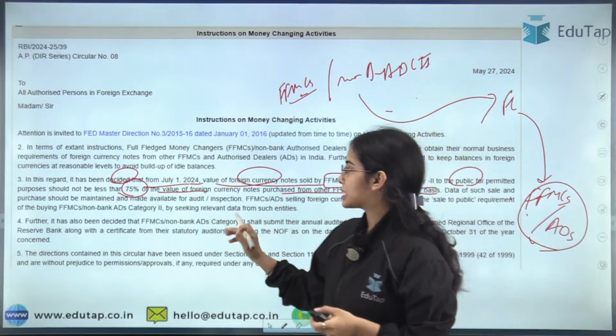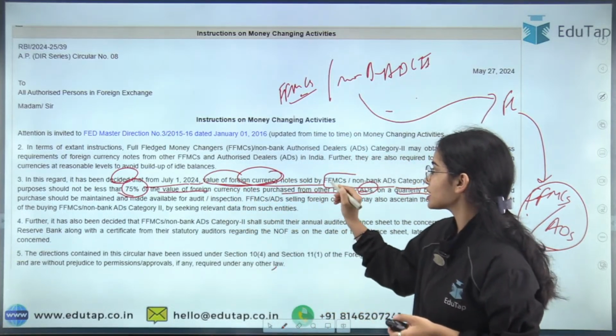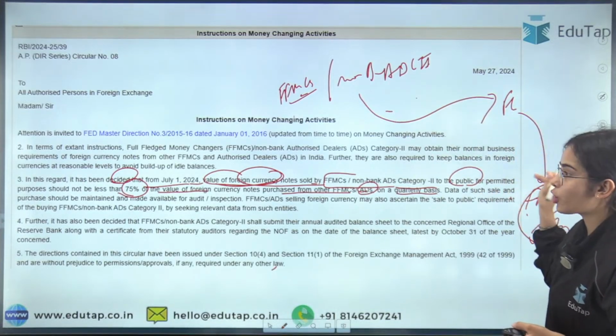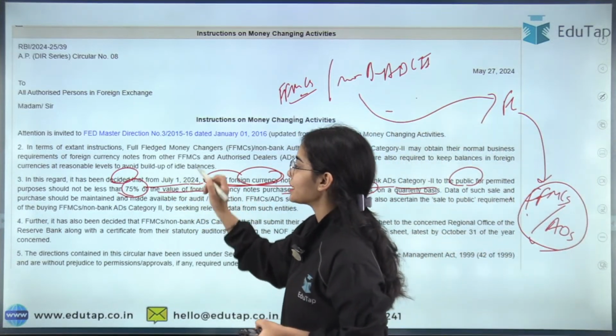Okay. So this is the basic idea, that the value of foreign currency notes sold by FFMCs or non-bank authorized dealer category 2 to the public for permitted purposes should not be less than 75%.